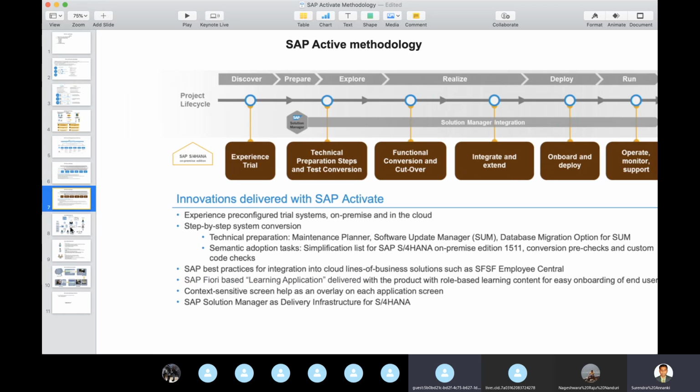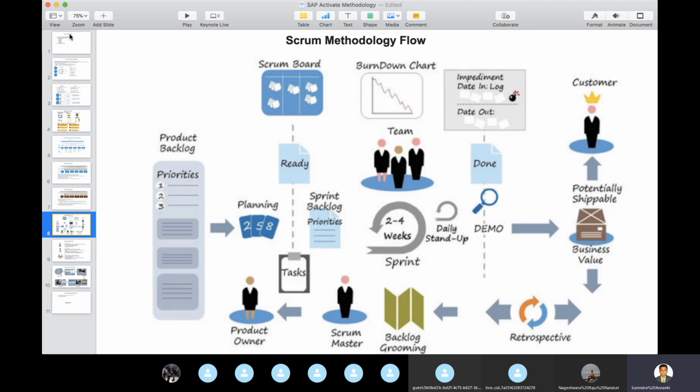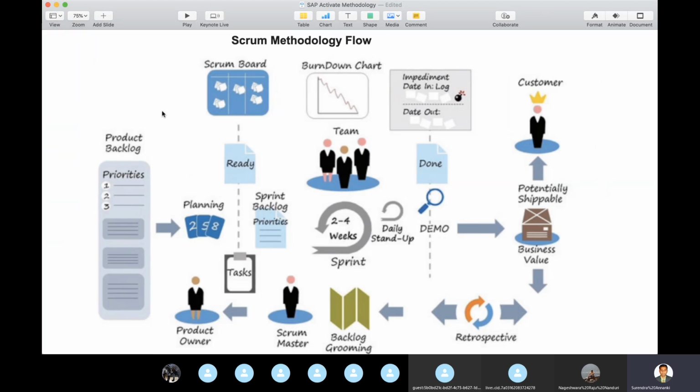Correct. Basically the 3 slides below are going to cover Scrum. Everyone knows it if you are into Agile methodologies. The product backlog is where they prioritize the scenarios. The planning covers what scenarios they are going to do.